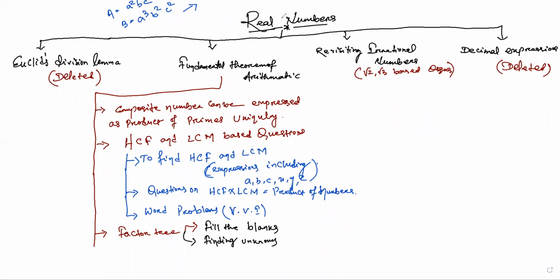Finally, after factor tree, we will proceed for numbers ending with zero or not, or ending with how many zeros. These type of questions are also based upon your fundamental theorem of arithmetic. That is, whether a number or an expression ends with zero or not. We have already discussed, if 2 and 5 are present, it will end with 0. So only on factorization can we find out whether 2 and 5 are there or not.